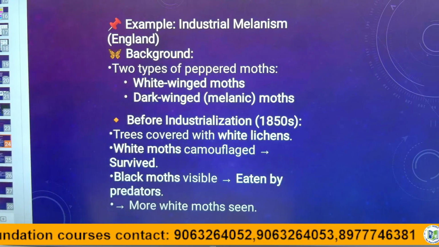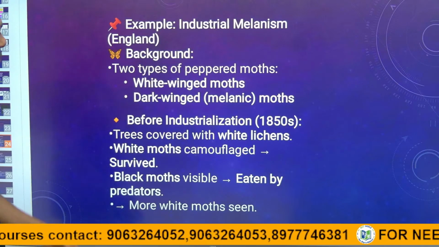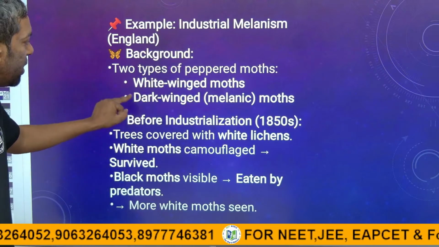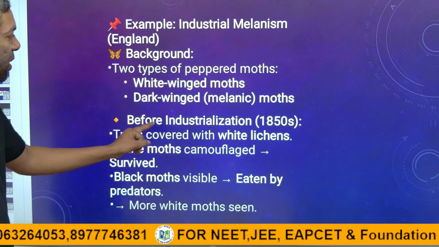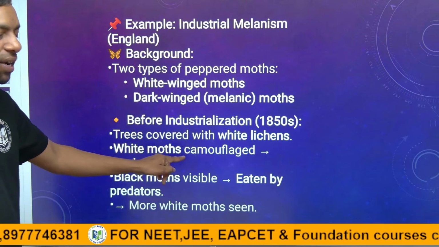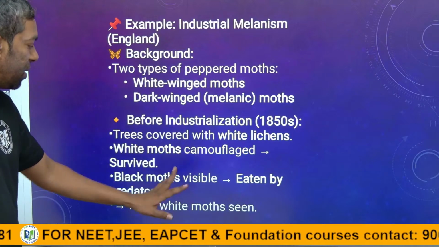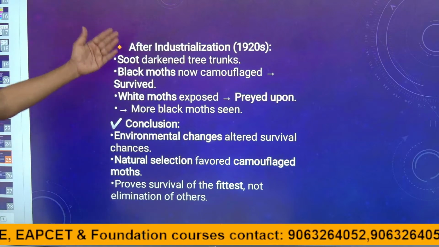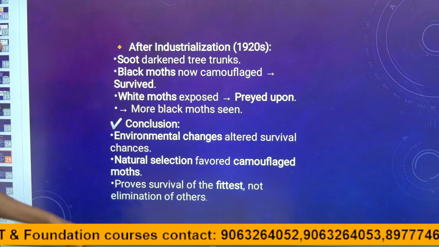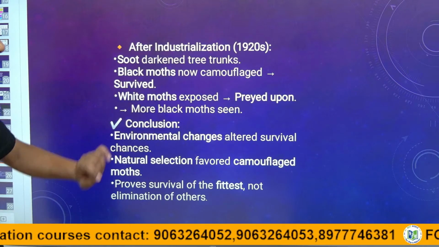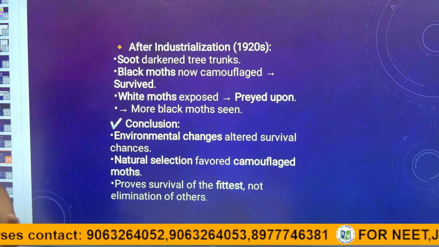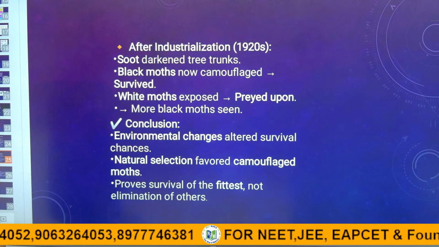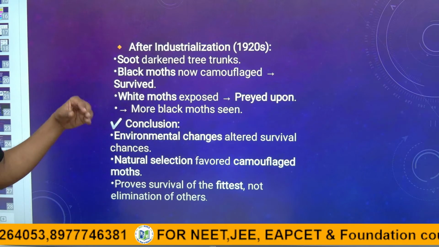Example of the industrial revolution for NEET. Here there are two types of peppered moths: white-winged peppered moths and dark-winged melanic peppered moths. Before industrialization in 1850, the white ones could survive. After it, the black ones could survive. After industrialization, the black moths were camouflaged and survived. White moths were exposed and preyed upon, meaning birds could eat them. Conclusion: environmental changes altered the survival chances.